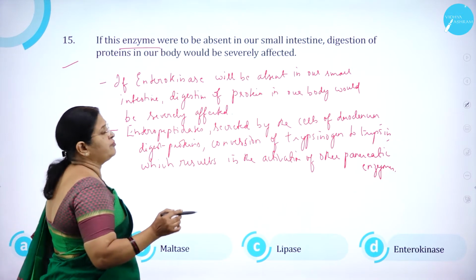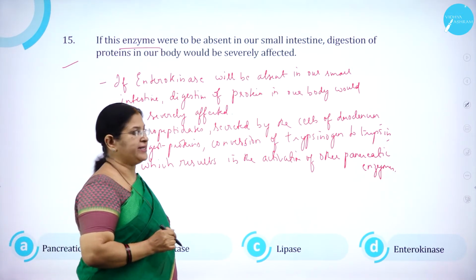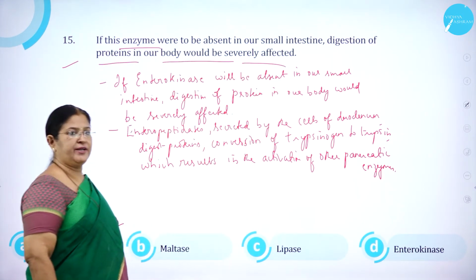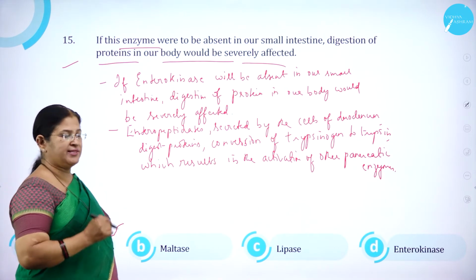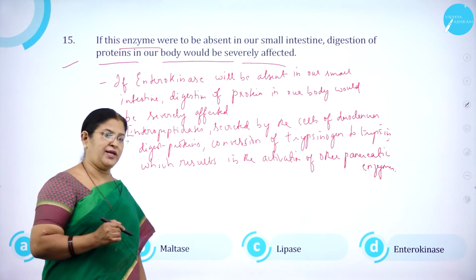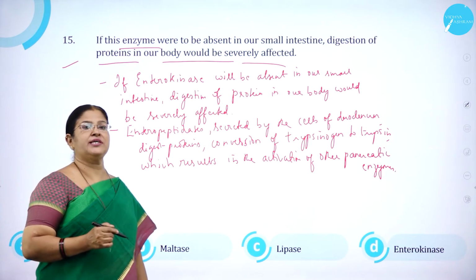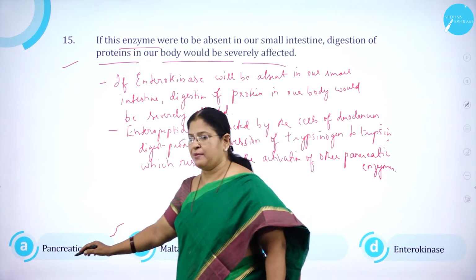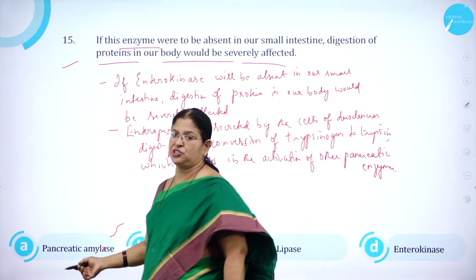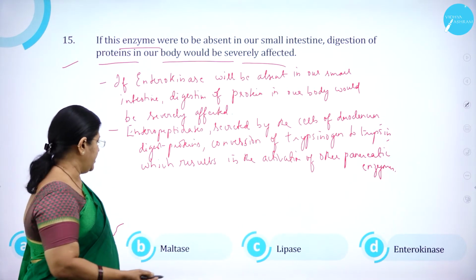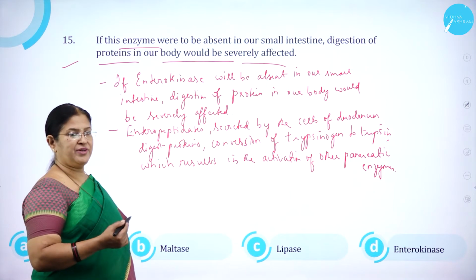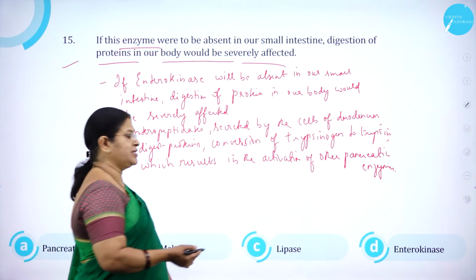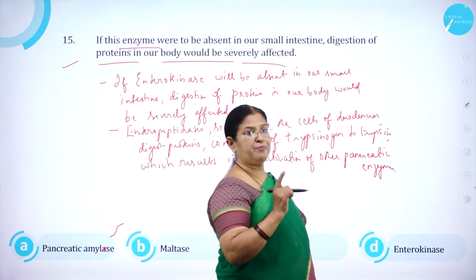If this enzyme were to be absent in a small intestine, digestion of proteins in our body would be severely affected. I repeat the question. If this enzyme were to be absent in a small intestine, the digestion of proteins in our body would be severely affected. Option A, pancreatic amylase, which is mainly involved in the digestion of carbohydrates. Amylase means what? Next, maltase, it's an enzyme again which is very important for the digestion of carbohydrate. Lipase, lipids, then enterokinase for protein.